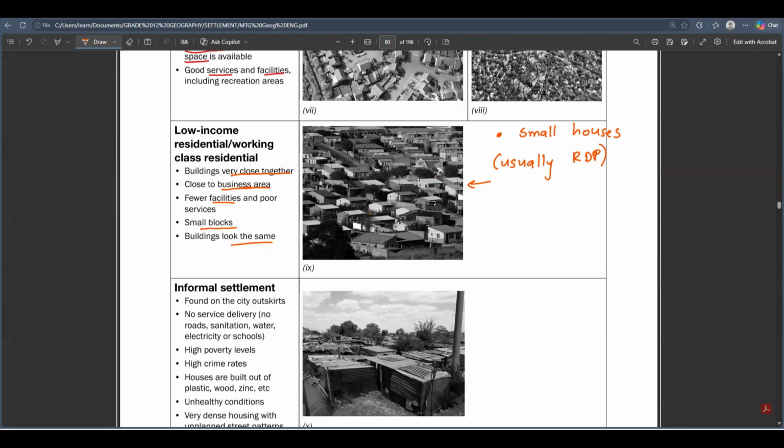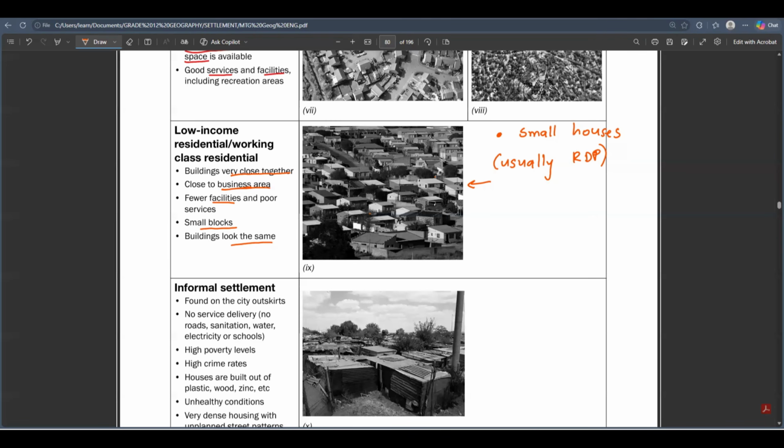So when they get the RDP, they just stay there. They don't renovate. They don't even make it look beautiful because it's a low-income residential area, guys. That's why you say the buildings look the same. But this is not really always a low-income residential area. If we just become realistic, I myself grew up in such a place, but we wouldn't say it's a low-income residential area per se. It's just average. For me, I would say it's middle. But for geography, you will say that it's a low-income residential area.